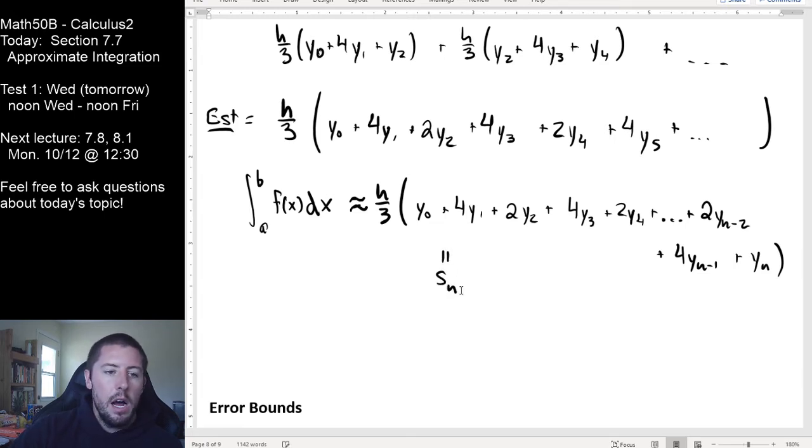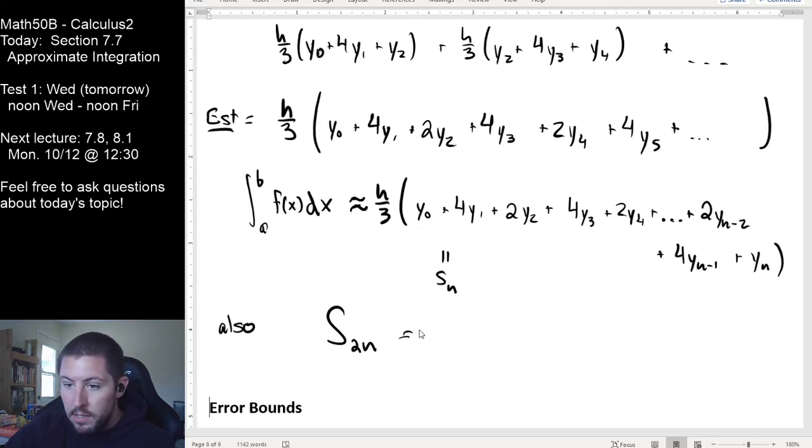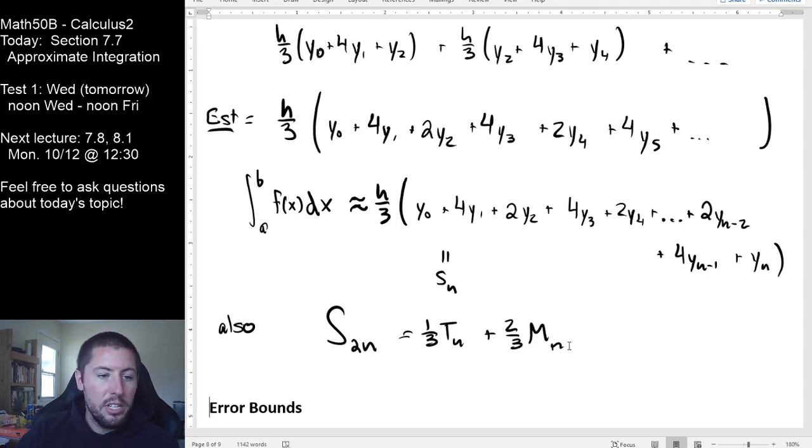And I'm not assigning this problem right here or anything, but the book does point out that in exercise 48 or something, they have you show that S sub 2n is actually the same thing as 1/3 of the trapezoid rule for n plus 2/3 of the midpoint rule for n right there. So this is another way of saying Simpson's rule is exactly equal to a weighted average of two of our other rules.